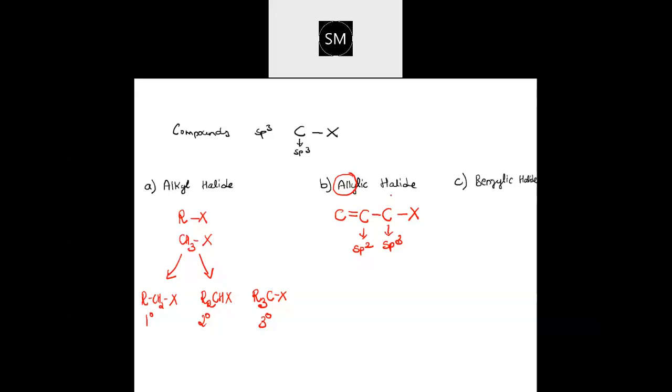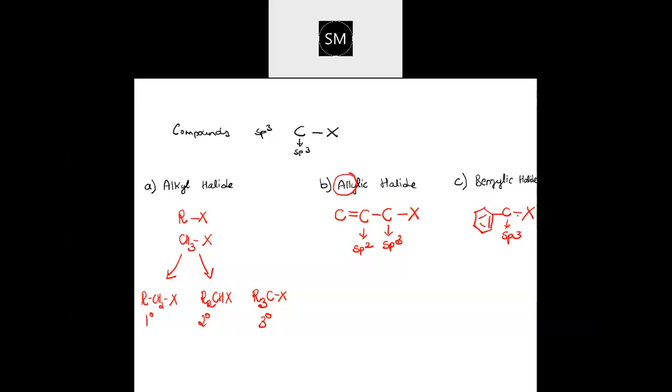Allylic and benzylic are of similar category. The only difference is that here it is an aliphatic compound, there it is an aromatic compound. In benzylic also, the halogen is attached to an sp3 hybridized carbon itself. But that sp3 hybridized carbon is in turn attached to a benzene ring like this.